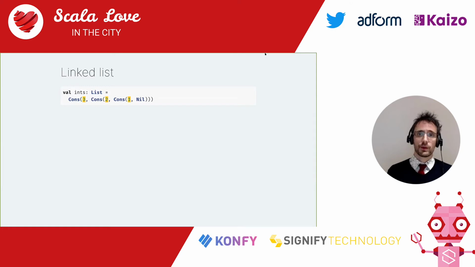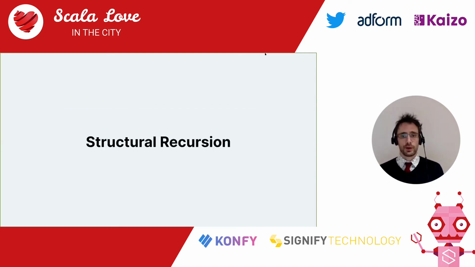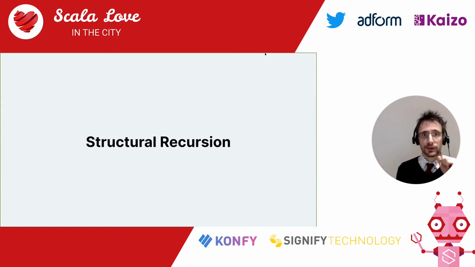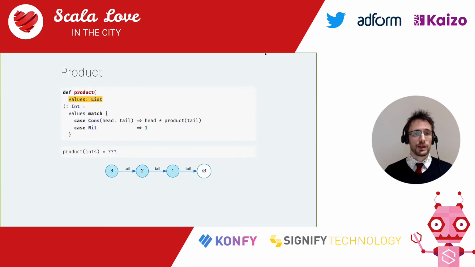And the most common recursive algorithm that you use to work with recursive data types is called natural recursion or structural recursion. It's a pattern in which you let the structure of your data type guide the recursion. So for example, we could compute the product of a list. This would take a list and return the product as an int.